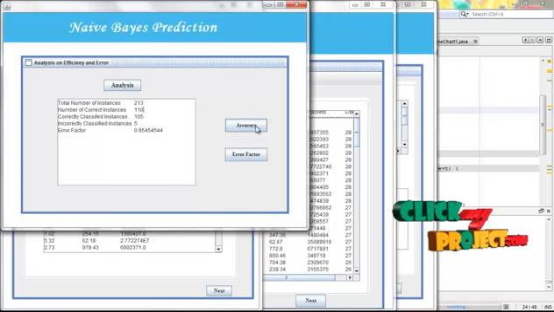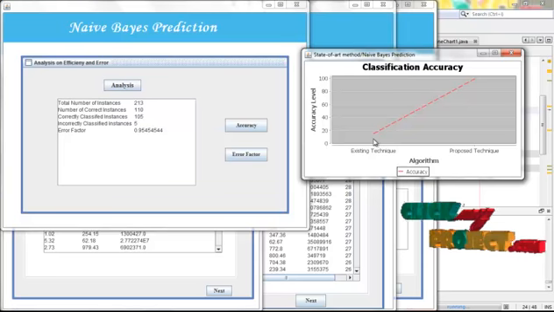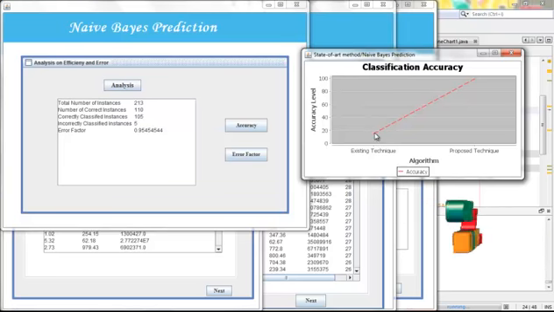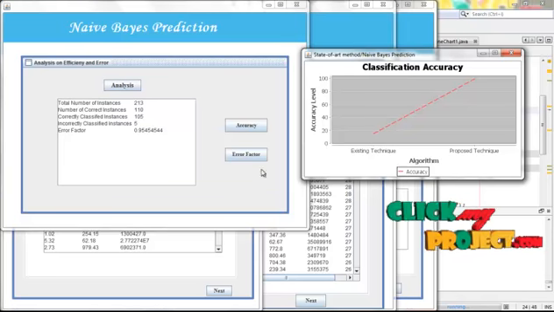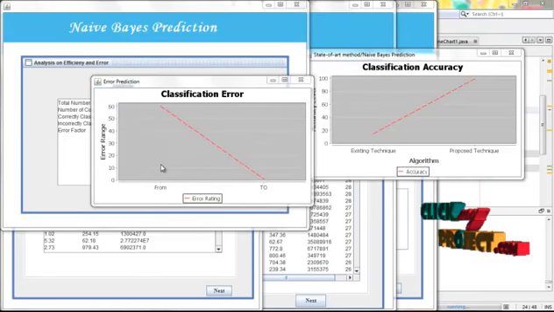Then comes the final analysis of our part. This is the accuracy part of our project, compared with the existing system, that is, the state-of-the-art method. It has a higher accuracy compared to the previous technique, and it also gives an error factor, where the error range is minimized from highest to lowest compared to the previous algorithm.